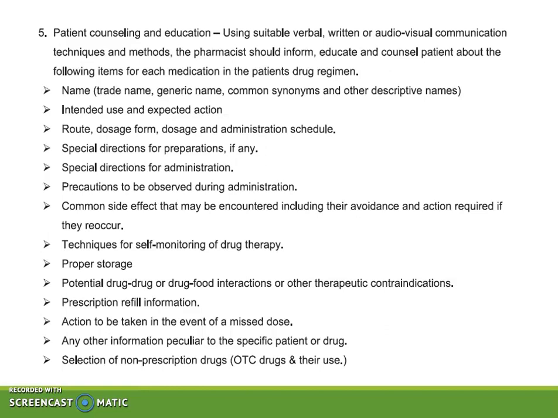Precautions to be observed during administration. Common side effects that may be encountered, including their avoidance and action required if they occur. Some medicines like antibiotics show common side effects like nausea and vomiting. So pharmacist should explain about those common side effects, and if they persist, then what treatment should be given. That too should be counseled to the patient properly. Technique for self-monitoring drug therapy. Different techniques for self-monitoring of drug therapy should also be explained to the patient.